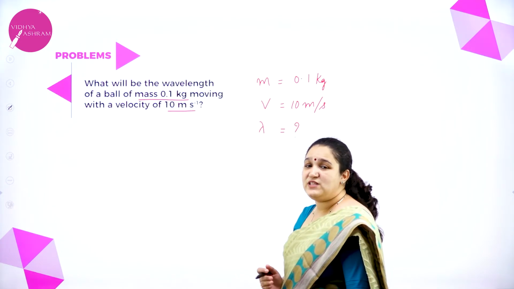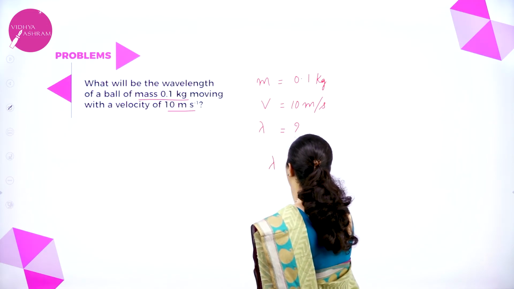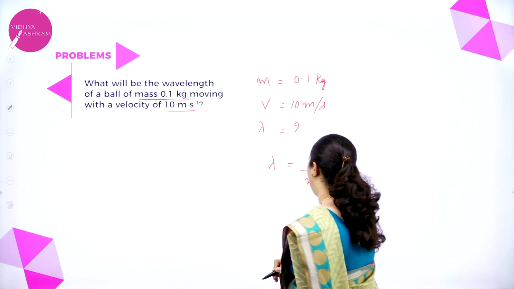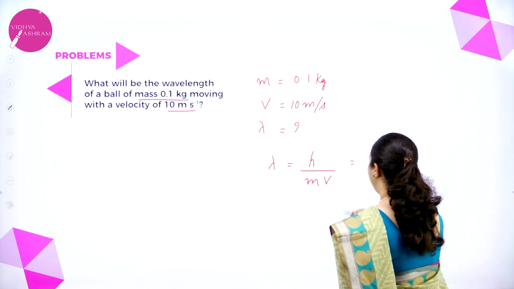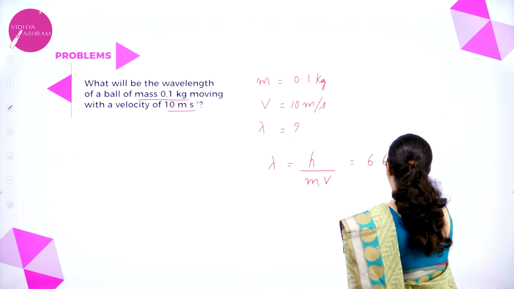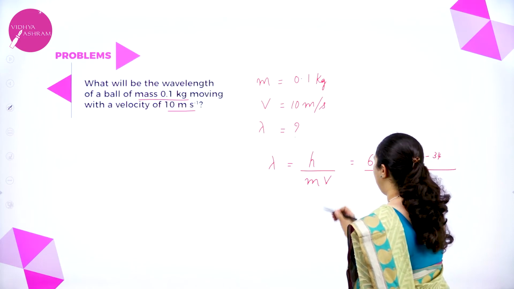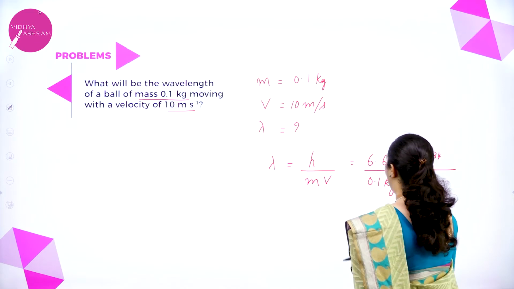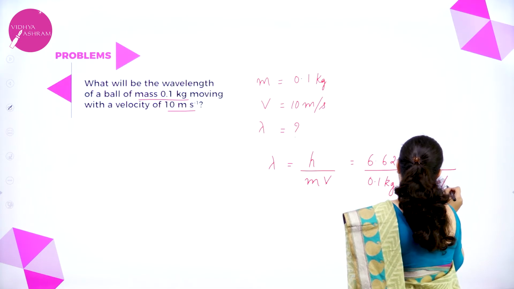Which is the formula you have to apply? That is lambda is equal to h by mv, which we have got from de Broglie's equation. Here h is Planck's constant, 6.626 into 10 to the power minus 34 joules second. Mass is 0.1 kg into velocity 10 meters per second.